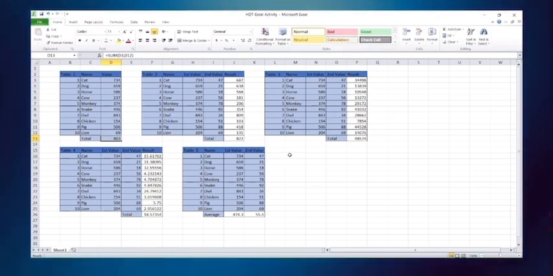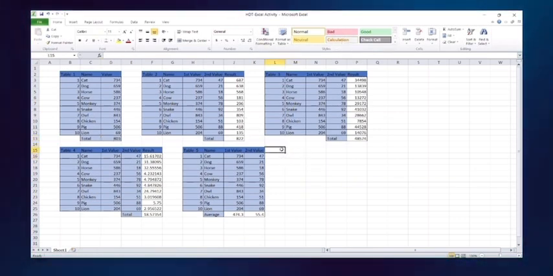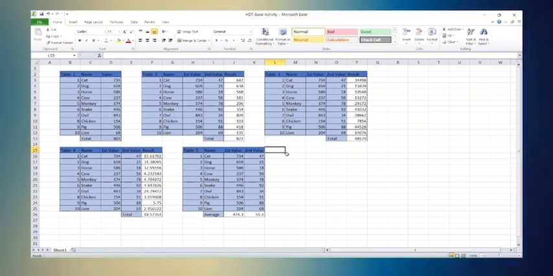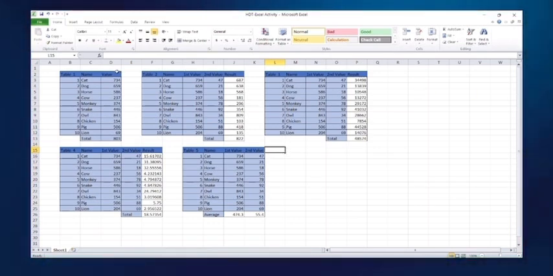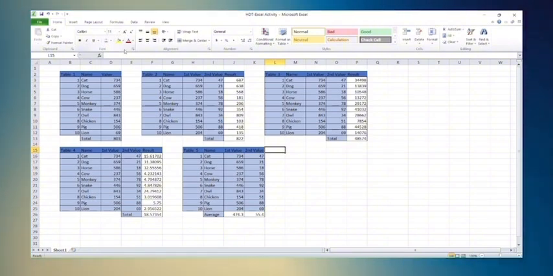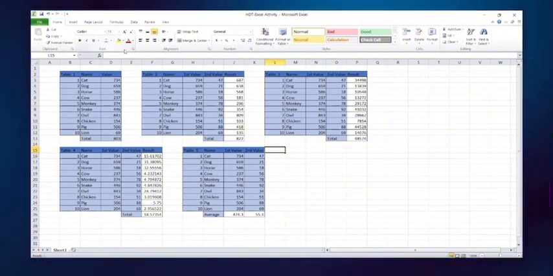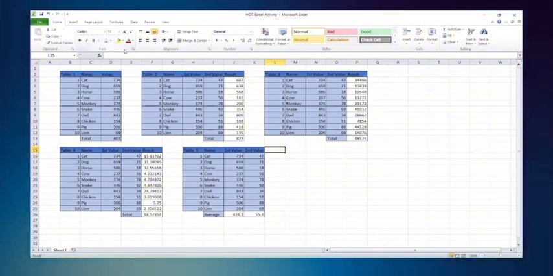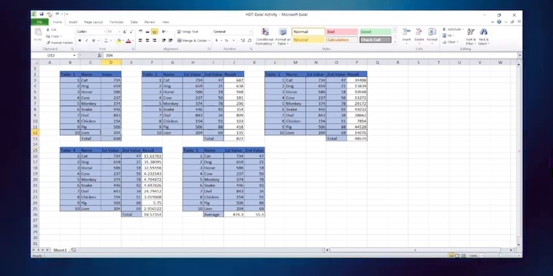There are a lot of key features of Excel. The first one is spreadsheets. Excel uses spreadsheets, which are grids of rows and columns, to organize data. The second one is formulas and functions. You can use formulas and functions to perform calculations, automate tasks, and analyze data.